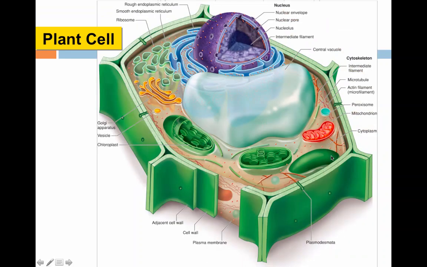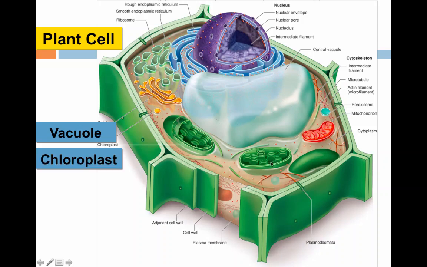This is a plant cell. You should be able to look at this and know it's a plant cell and not an animal cell. And the clues as to whether or not it's a plant or an animal cell is it contains a vacuole, which animals don't have. It contains chloroplasts, which are these green things that animals don't have. And it has a rigid cell wall on the outside. These 3 organelles would tell you it's a plant cell and not an animal cell.